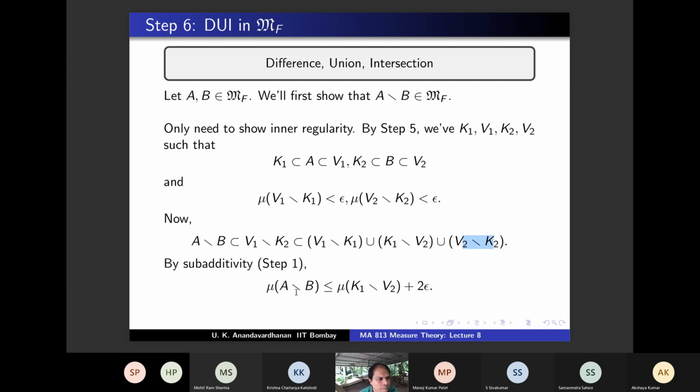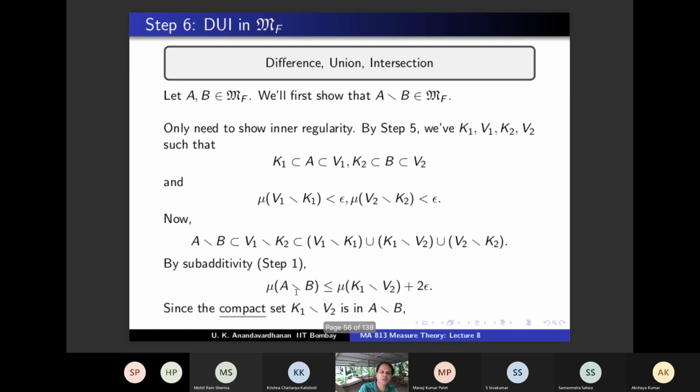So the only question is, is it compact? K1 minus V2 is the same as K1 intersection V2 complement. V2 is open, so V2 complement is closed. And K1 is closed. Therefore K1 intersection V2 complement is closed. It's a closed subset of a compact set because it's contained in K1, which is compact Hausdorff. So this is compact, right? Yes. So we have got a compact subset of A minus B with the required property, and therefore we are